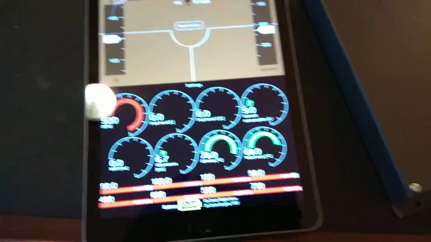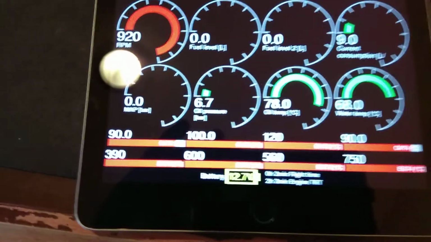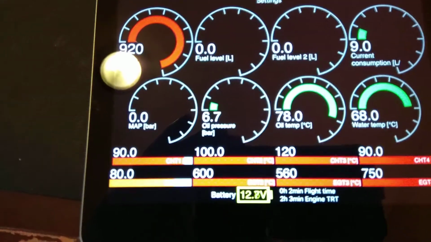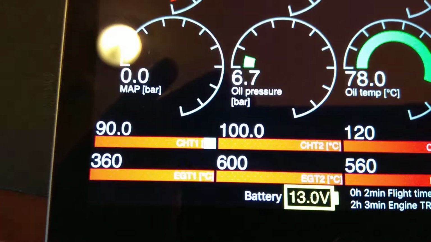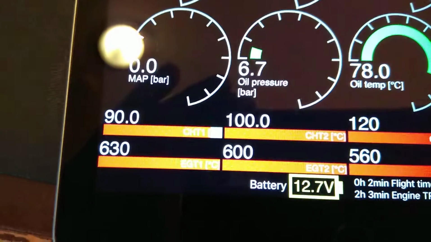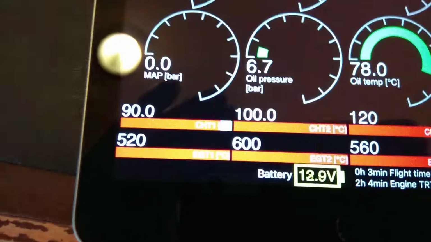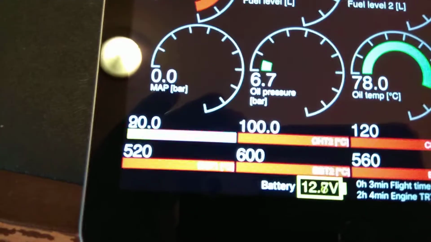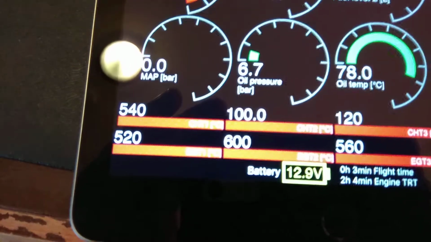EGT1 and the CHT1. There I go. I take EGT1, go back, it's changing. Okay, I go to adjust the CHT. Here we go.